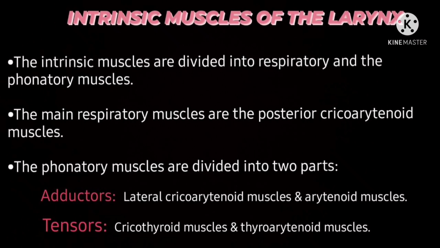Intrinsic muscles of the larynx. Basically, they are divided into respiratory and phonatory muscles. The respiratory muscle is the posterior cricoarytenoid muscle, and the phonatory muscles are divided into two parts, that is adductors and tensors.